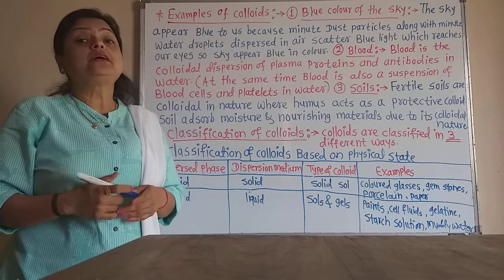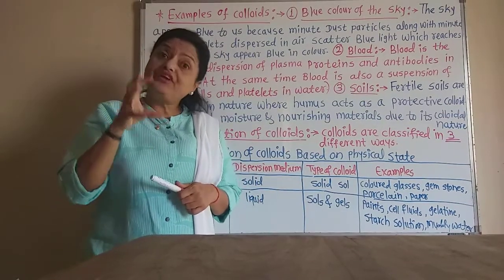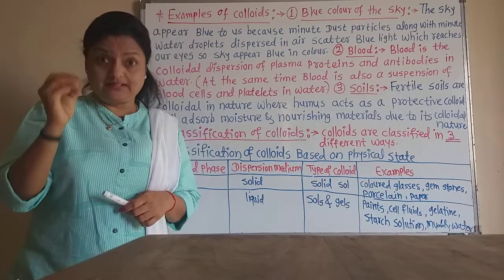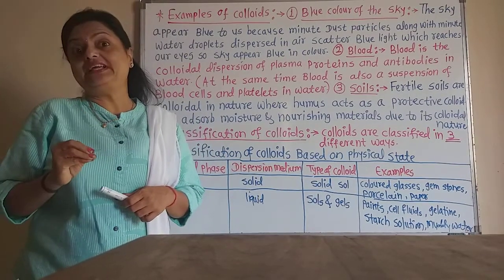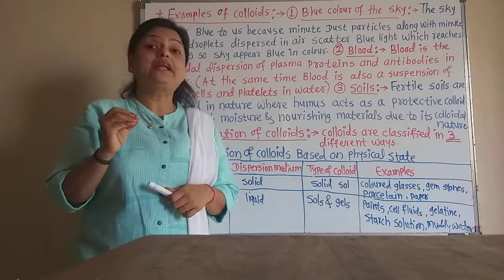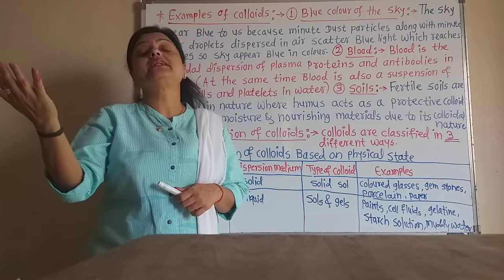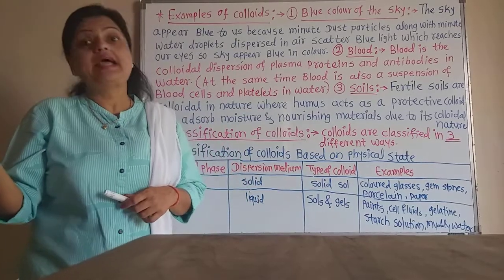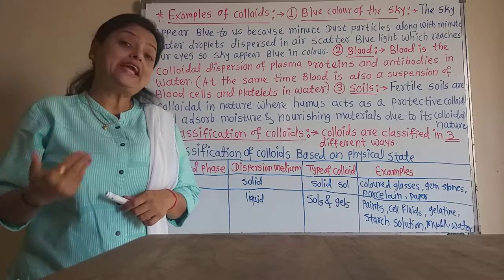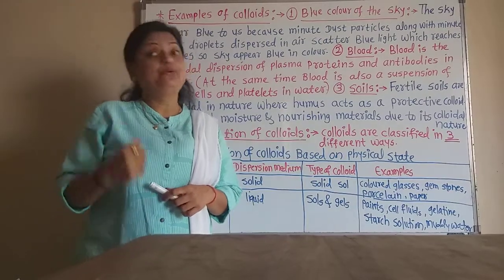And we know that the wavelength which gets scattered, that is the color of that wavelength appears to us, and therefore the blue wavelength gets scattered by the droplets of water and the minute dust particles, and therefore the sky appears blue in color.